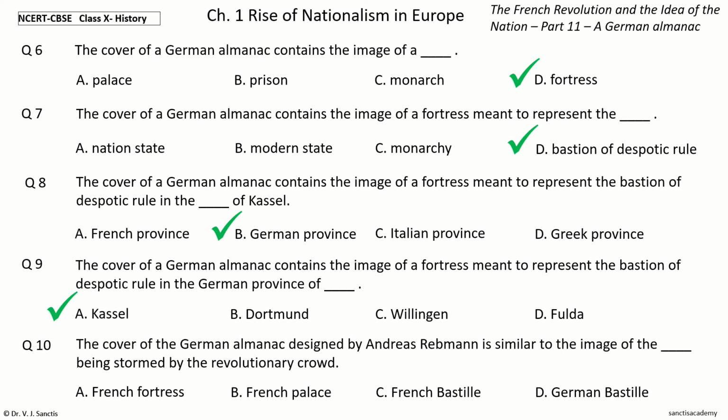Your time to choose. And the answer is French Bastille. So, the cover of the German almanac designed by Andreas Rebmann is similar to the image of the French Bastille being stormed by the revolutionary crowd.